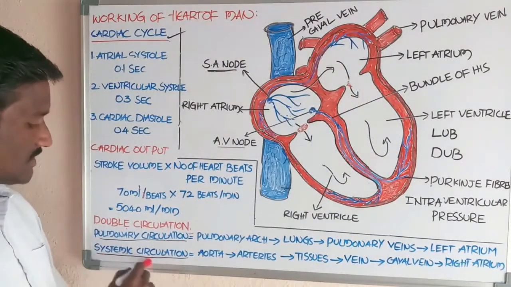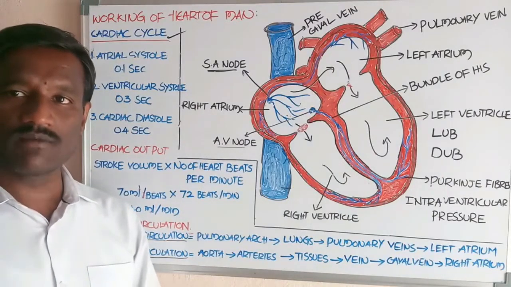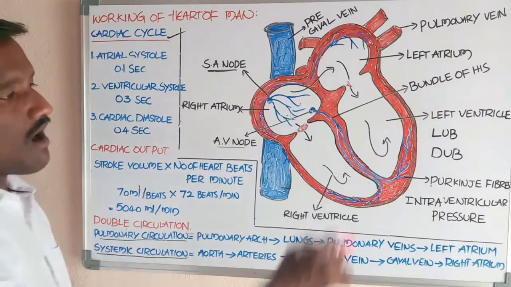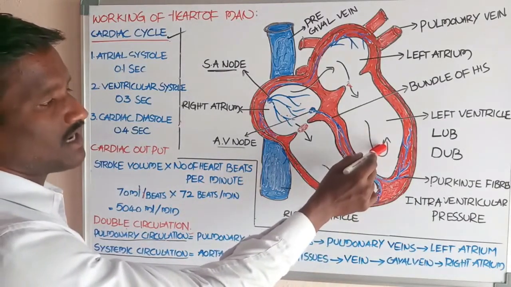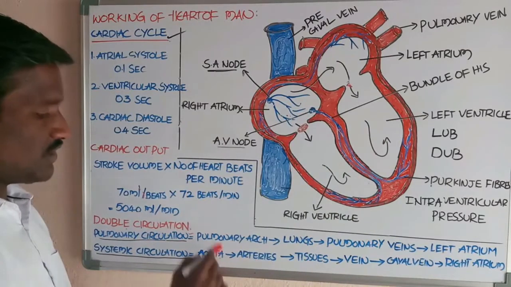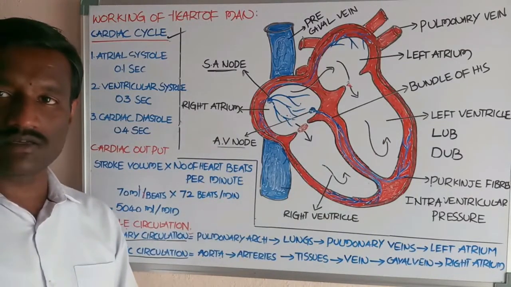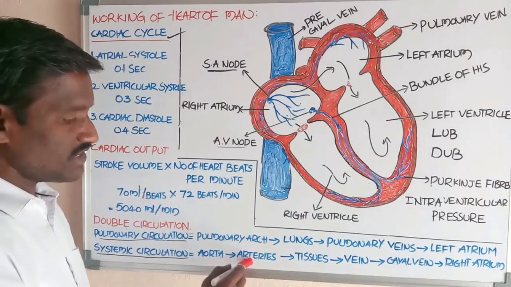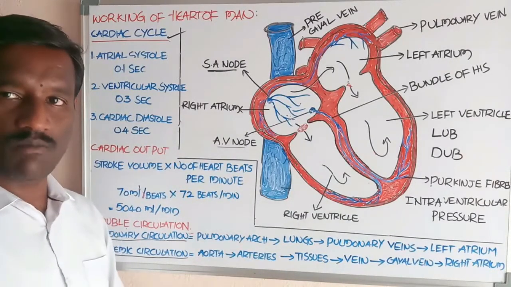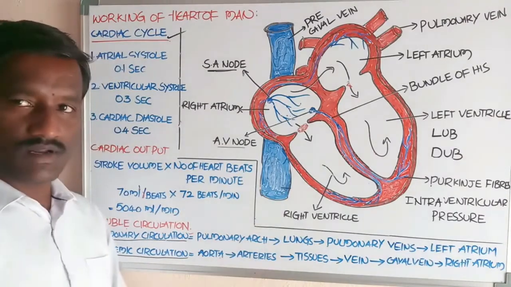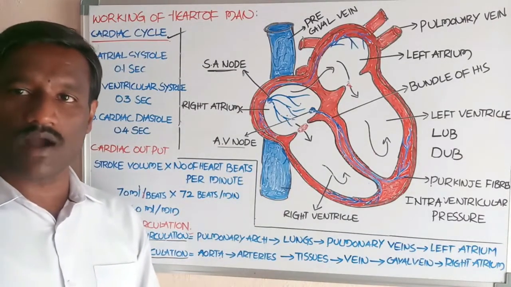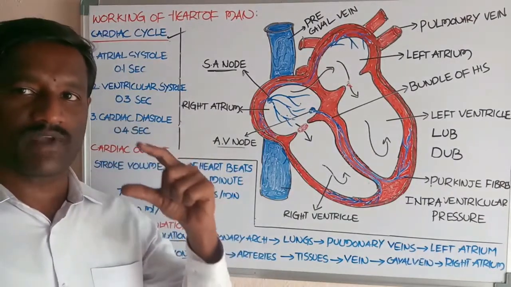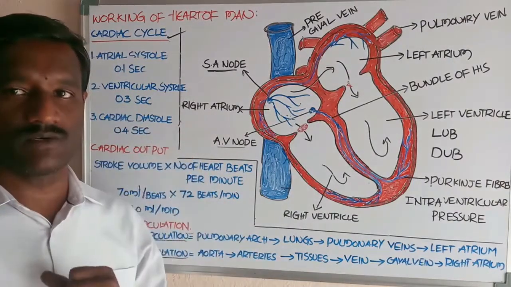Okay, and another, systemic circulation. What about the systemic circulation? Systemic circulation means oxygenated blood present in the left ventricle is pumped into the aorta, the aortic arch, which divides into many blood vessels in the body called arteries. Arteries divide into arterioles. Arterioles divide into many blood capillaries at the tissue cells.